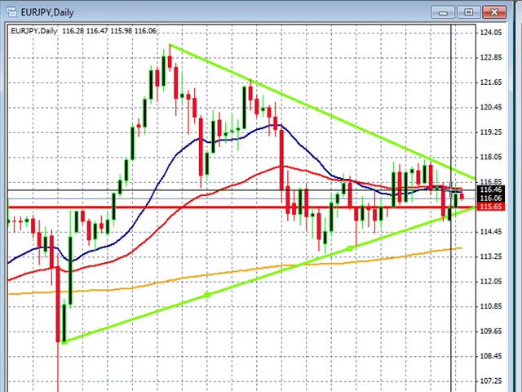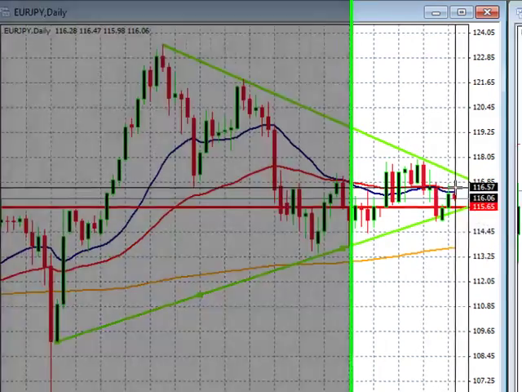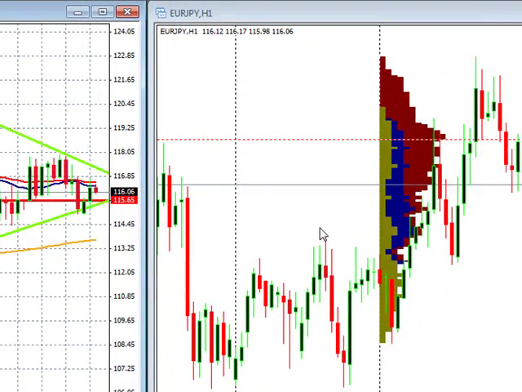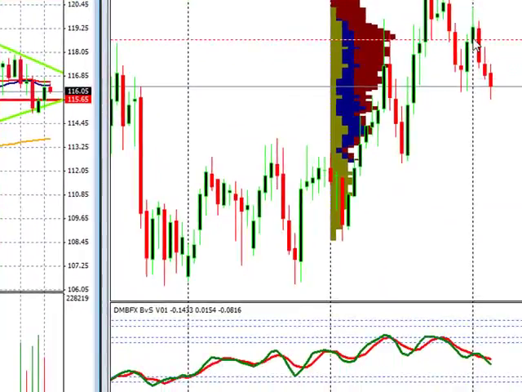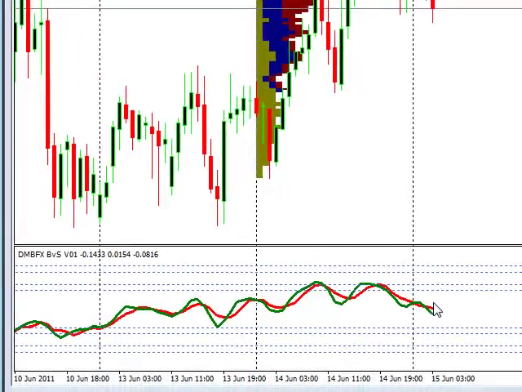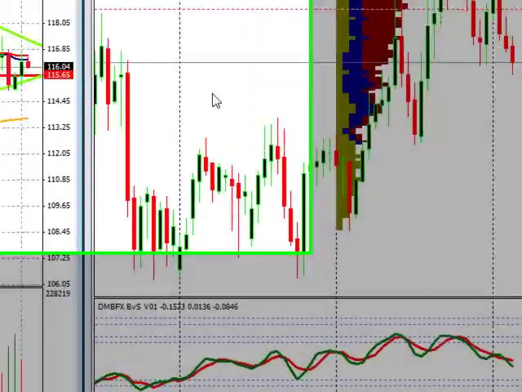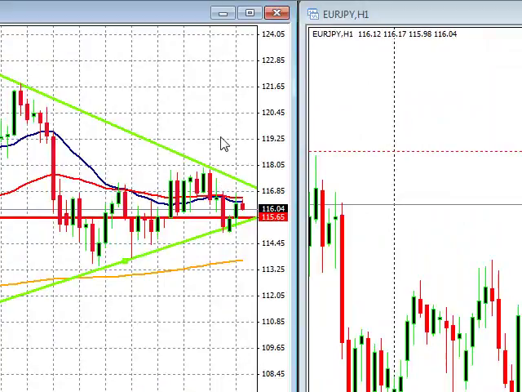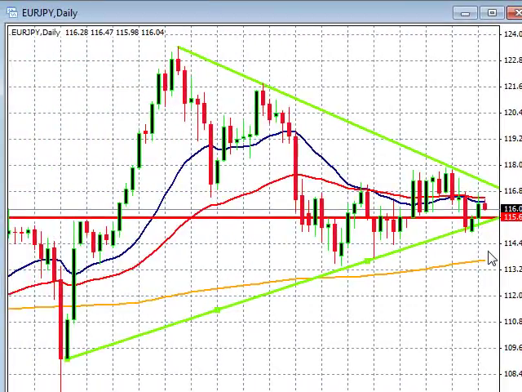And then we got a trade to the upside. We're below the 20 and the 50 moving average. Certainly have been moving sideways. Our point of control is above us at 116.30. But on our hourly, we're in the no man's zone, so we need to wait and let this resolve itself either to overbought or oversold levels. Right now, we're just neutral. But on the daily, again, we're looking for this to break out of this triangle, this wedge, and form some form of a trend that it has not been in over a month.